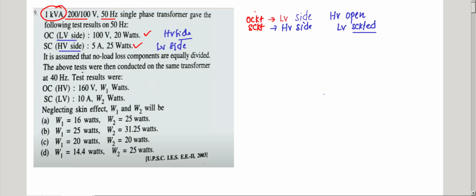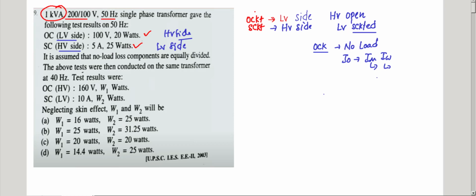So how can you remember this in the exam hall, sir, when a 1 mark question is given? One thing: under no load, the open circuit test is conducted. Open circuit test means it is a no load test. So under no load, what parameters do we have? No load current. What are the no load current components? Magnetizing component and iron loss component. I want to find the iron loss component and magnetizing component of current.